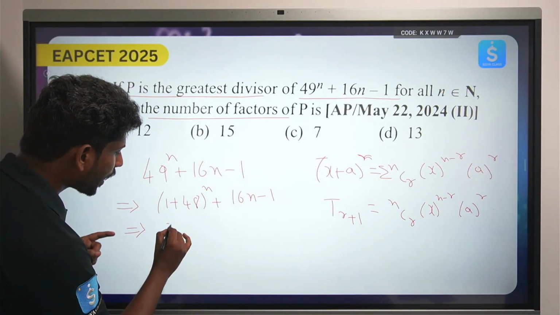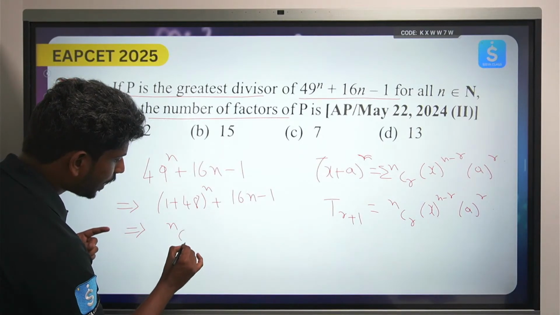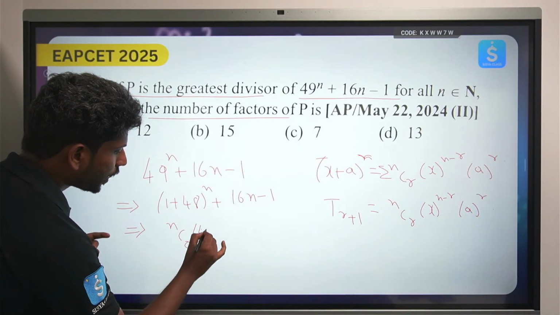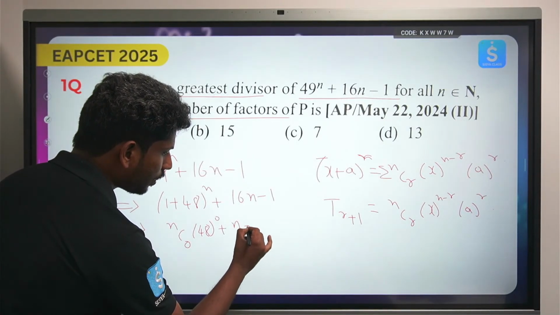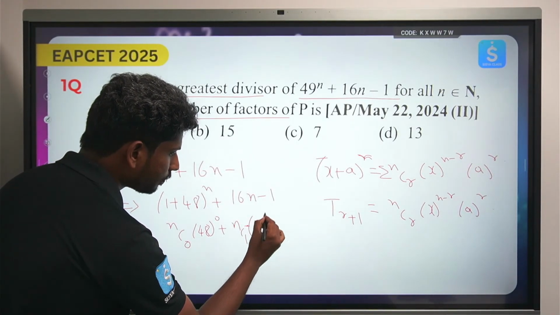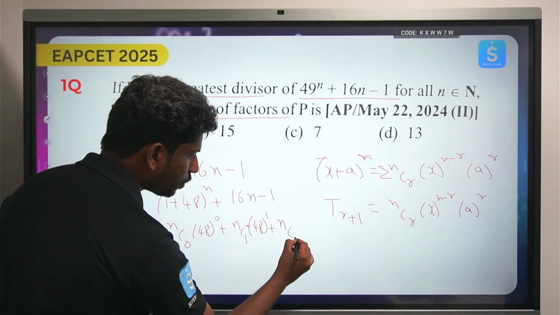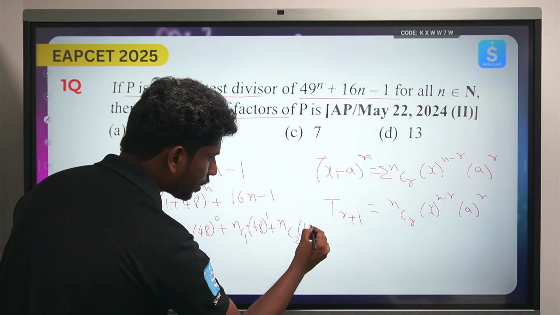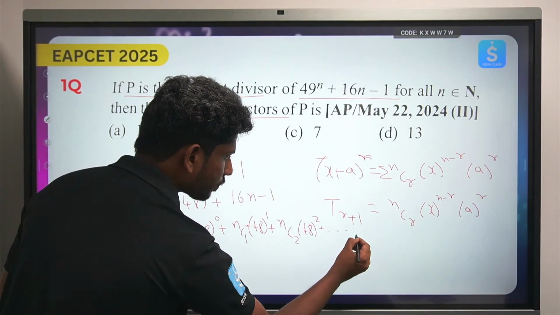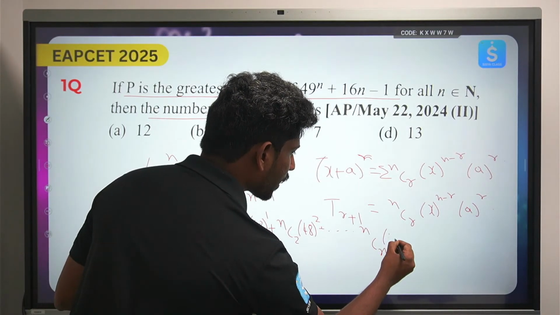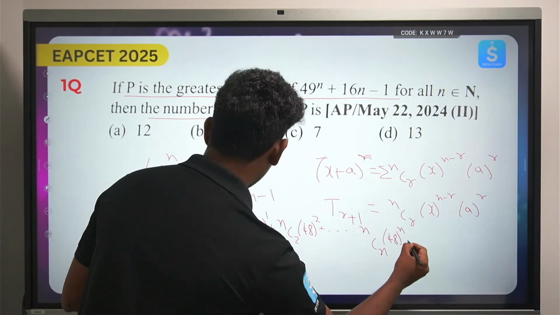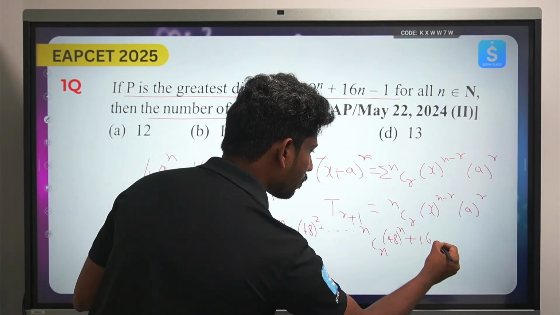So you can write NC0 48 power 0 plus NC1 into 48 power 1 plus NC2 into 48 power 2, and so on up to NCn into 48 power n, plus 16n minus 1.